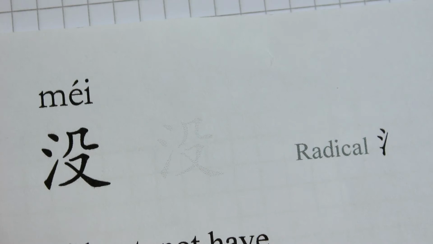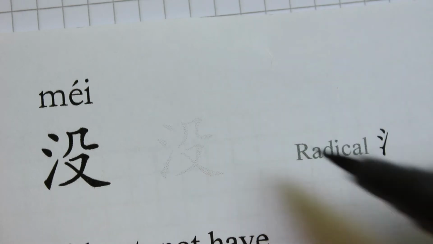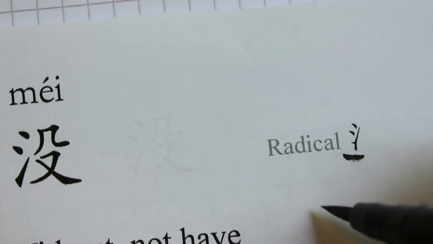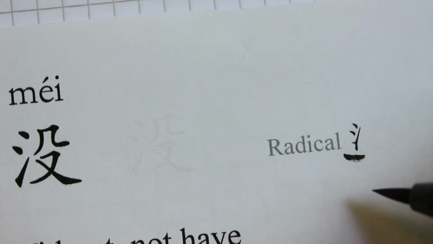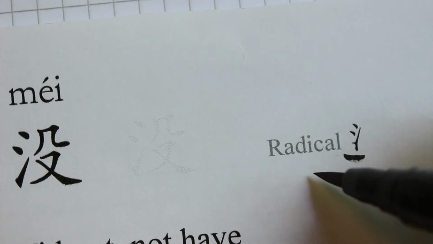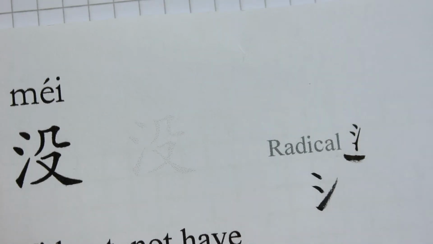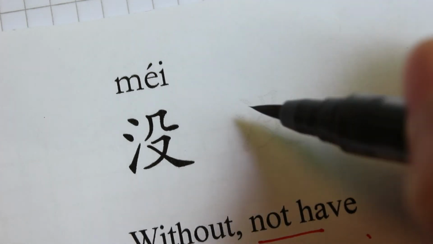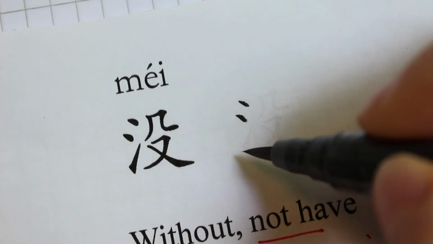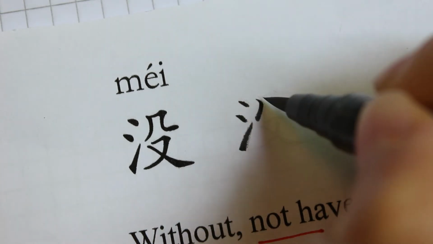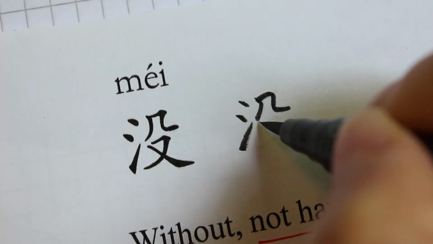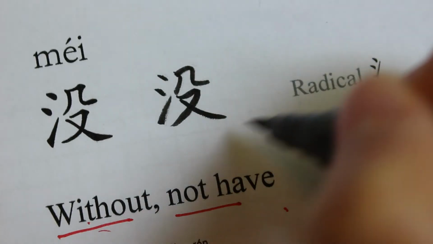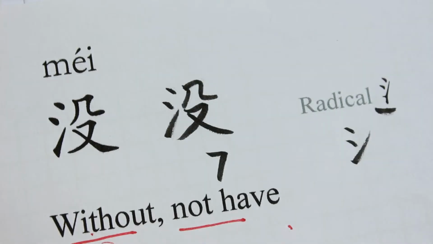So let's try to write 没. Its radical is the water-related radical. 三点水, three dots of water. 三点水, so 1、2、3. Okay, let's write this. 1、2、3、4、5、6、7. So 没 has 7 strokes.